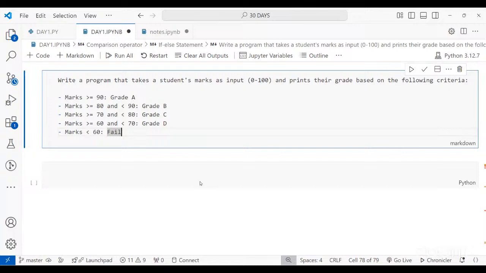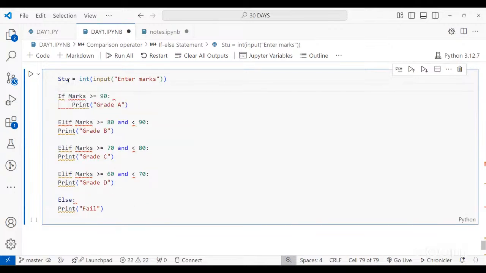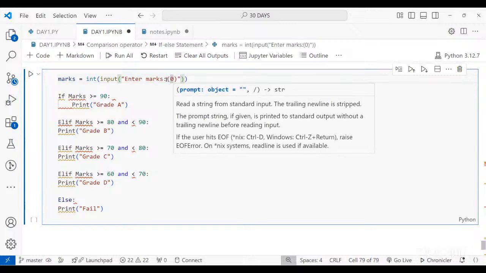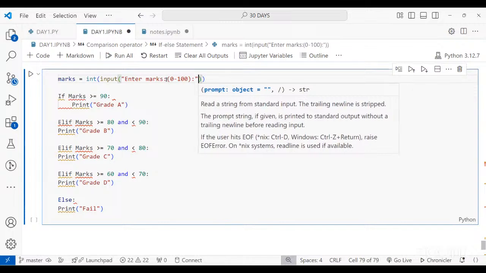This will be the proper answer. Now this is how you have to write it. Marks is equal to the input of marks. Obviously, if the question mentions a range, that you have to enter the marks from 0 to 100, then you have to write it in this manner.